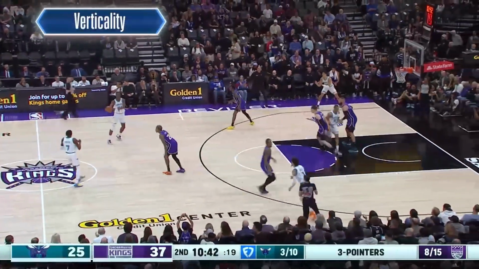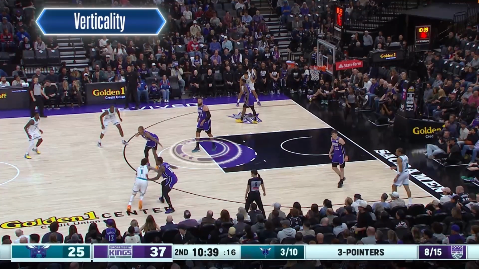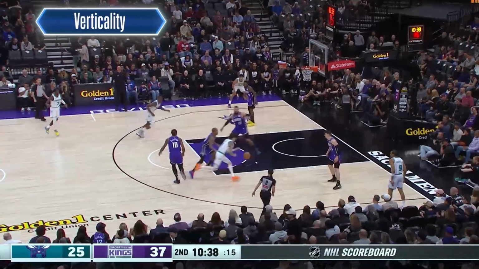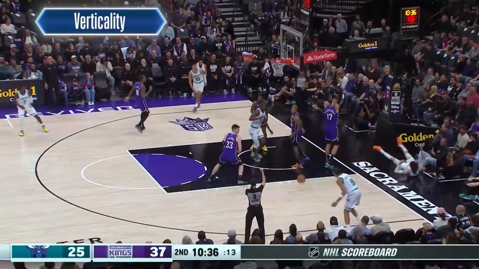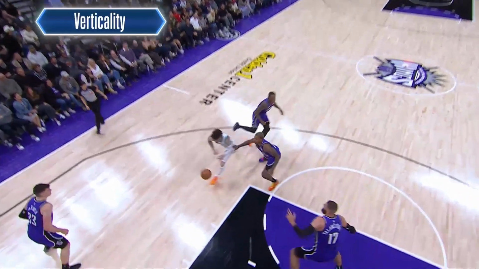Now, let's look at some examples where the defensive player does not maintain legal verticality. The highlighted defender here, Jonas Valanciunas, initiates illegal contact with the offensive player, LaMelo Ball, by moving to his left, and he moves directly into Ball's body.